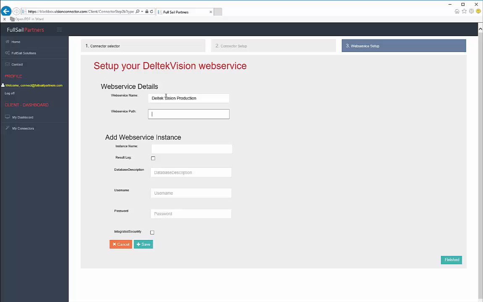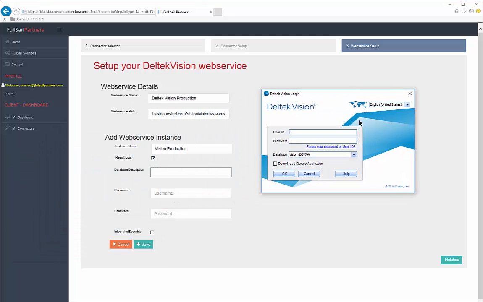And for our web service path, we're going to use the same URL that we use when we log into Vision. The only exception will be we'll specify the API endpoint for Vision, which is visionws.asmx. For the instance name, again, we'll go ahead and specify what name we want to refer to this as. And we'll put a check mark in result log so that we can log results while we're initially setting this up and see how things are performing.